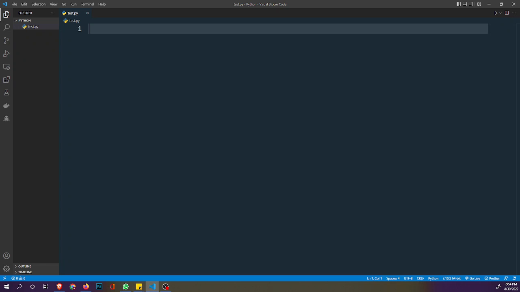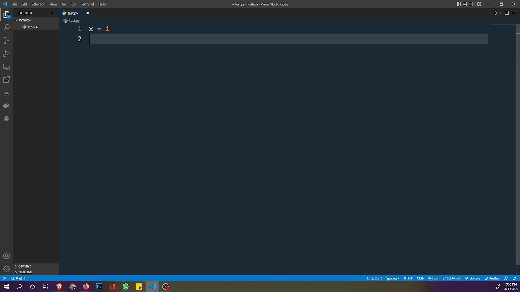The while loop, we can use it to execute a set of statements as long as a condition is true, like what I discussed. For instance, let's say I have x and I say that this is equal to 1. I just initialize that, and I assign a value of 1 to the variable x. So the while loop is written like this in Python, which we have seen before.